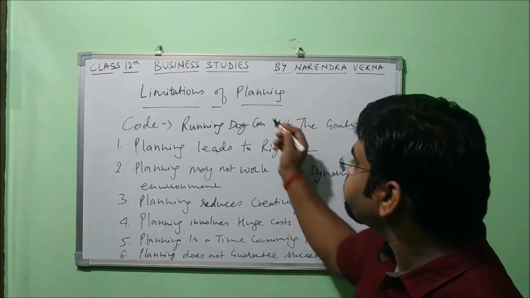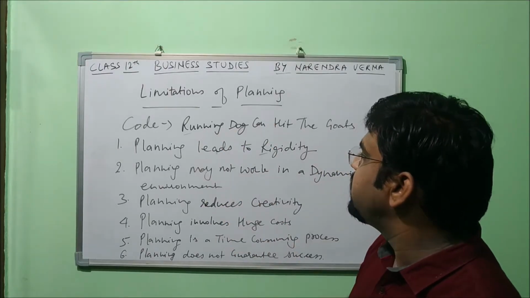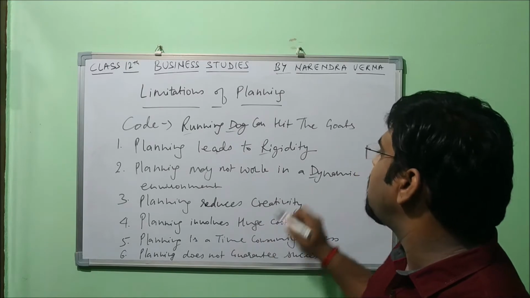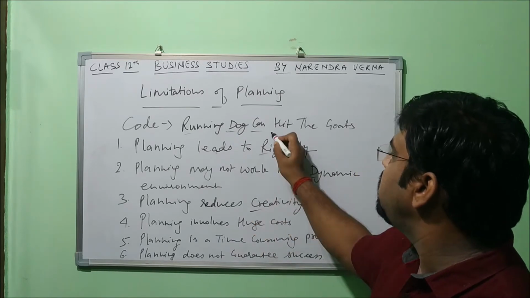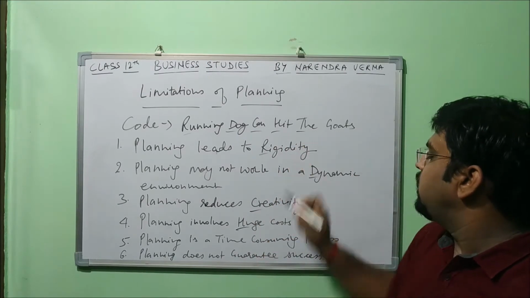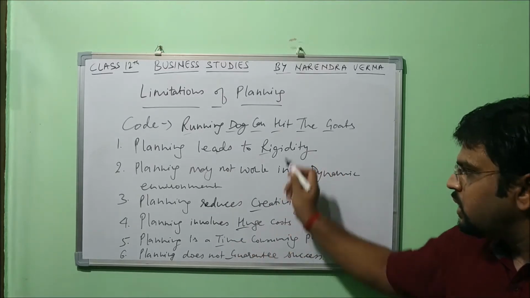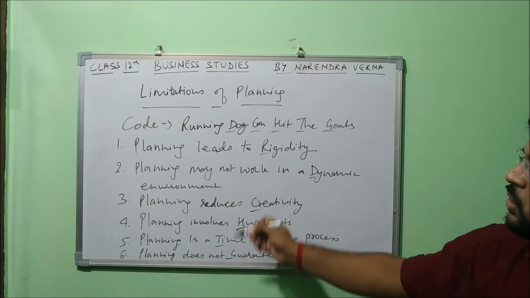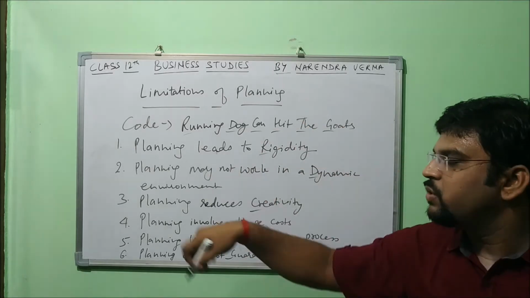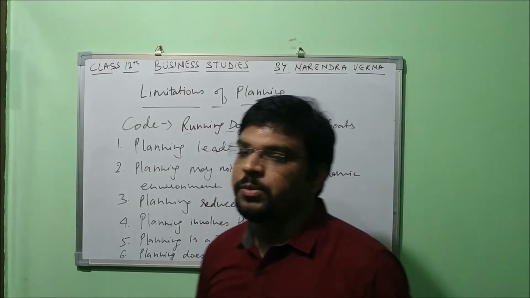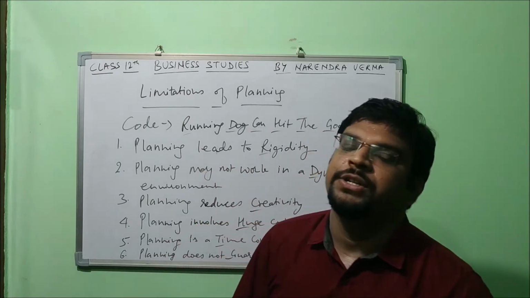So let's start. This R stands for rigidity, D stands for dynamic, C stands for creativity, H stands for huge, T stands for time, and this G stands for guarantee. These are the keywords. If you remember these keywords, you can frame the other language on your own, and you can write down all the limitations wherever you need to mention.